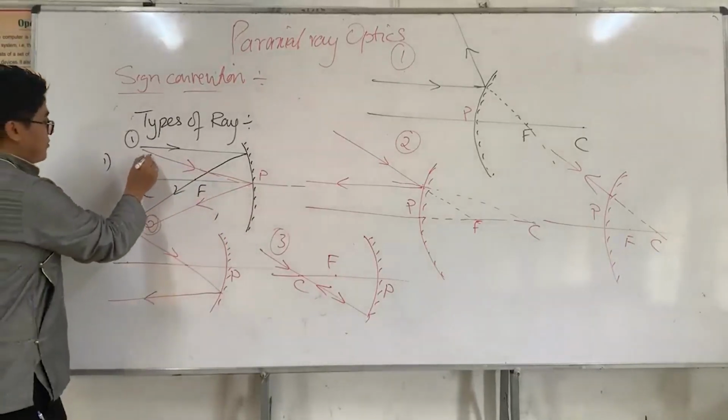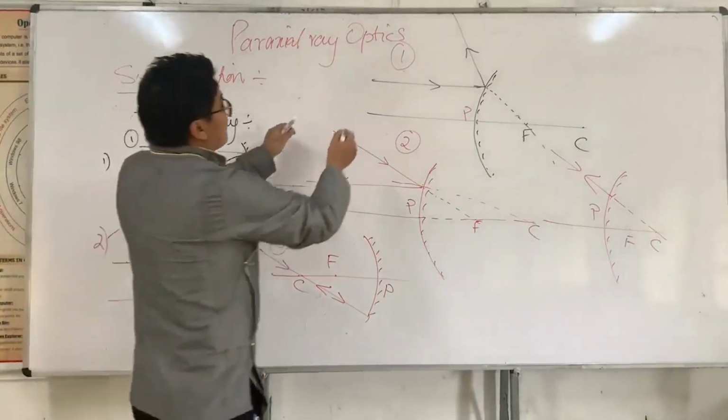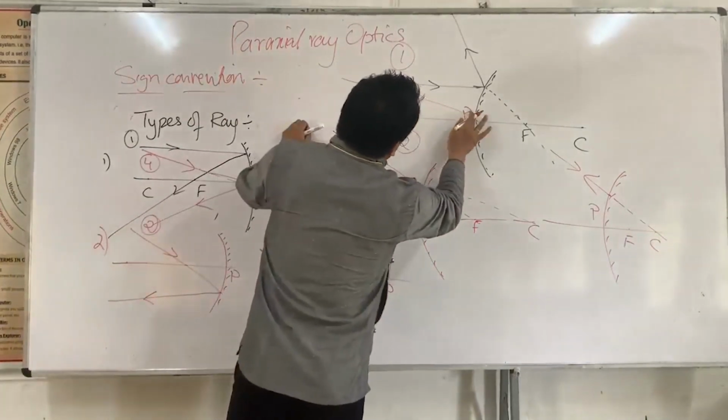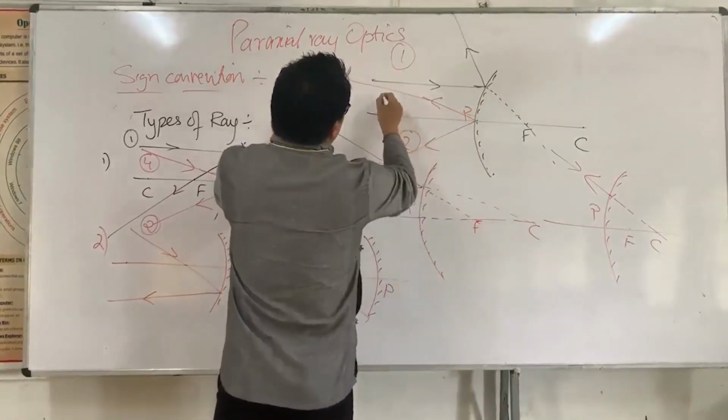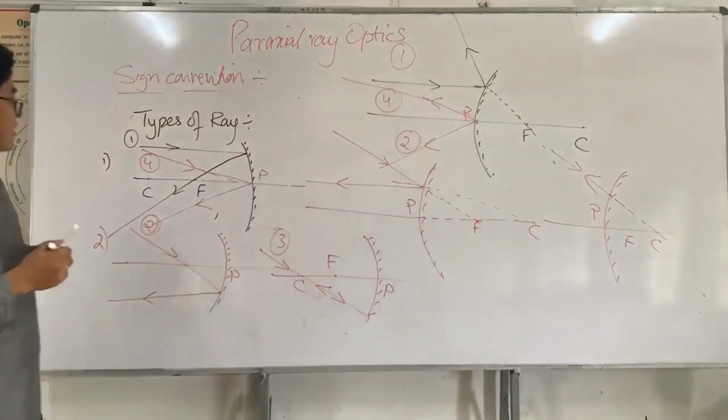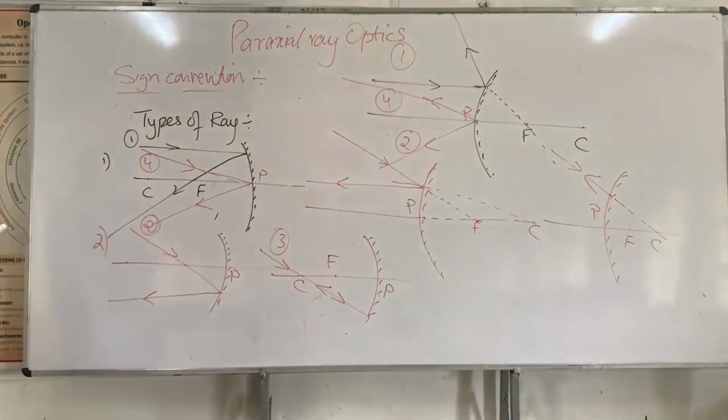Ray number 4. Likewise, if a ray falls on the pole of a mirror, then this is ray number 4. So these are the 4 types of ray, and for image formation we are going to take only 2 out of 4, and then we see image formation.